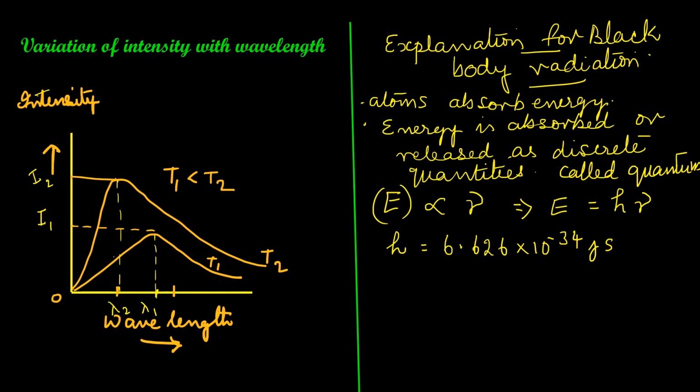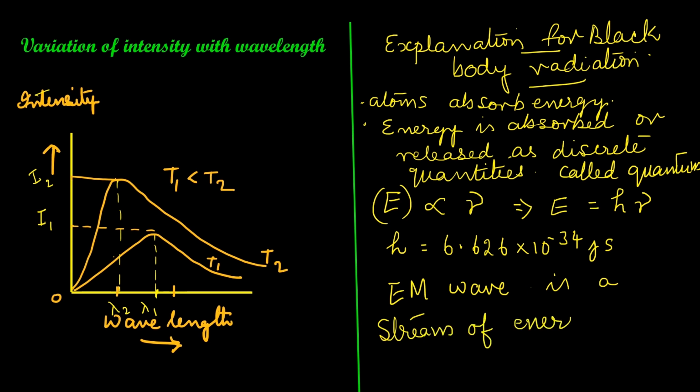So the black body, which can absorb all frequencies of light, will emit all frequencies of energy having maximum intensity or peak intensity at particular temperatures. So, as the temperature increases, different shades appear in sequence. He said an electromagnetic wave is nothing but a stream of energy packets or energy particles. Energy is absorbed or released in the form of definite quantities or quantum, which is Planck's quantum theory. This observation supports the physical nature of electromagnetic waves.